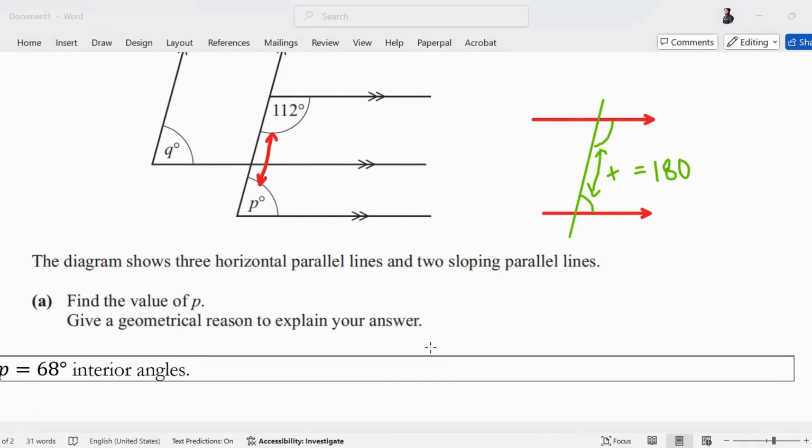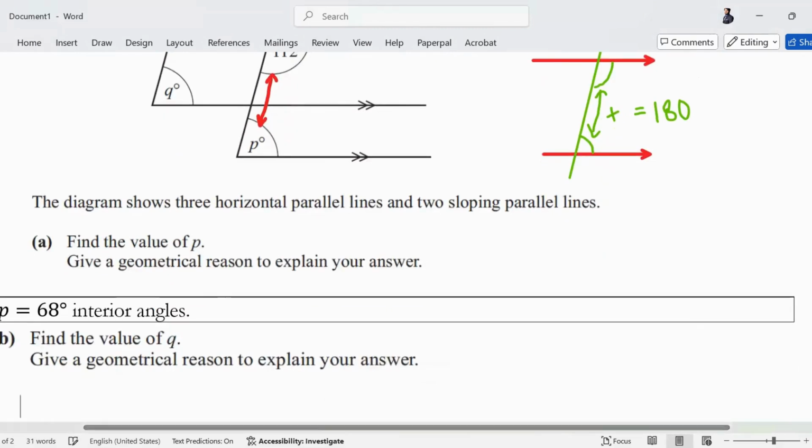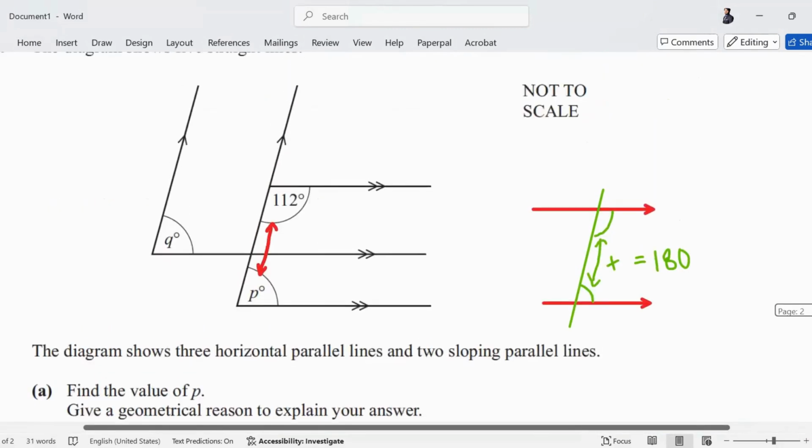Then part B has asked for the value of Q and the reason. I've told you people before as well, this reasoning part has got more weightage in the papers now. अब अलग से पूछ रहा है. And give a geometrical reason to explain your answer. Again, if this is Q, तो कौन सा वाला Q होगा हमारे पास? Why? Reason? किसके साथ vertically opposite है? किसके साथ alternate कर रहा है ये तो बताओ. E के साथ कैसे alternate?